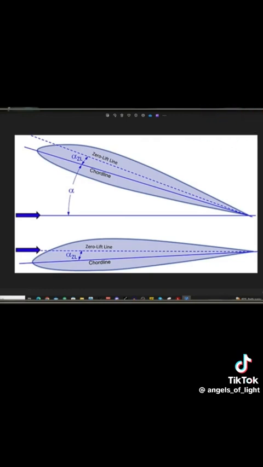That 0 lift line on the part above is when the plane or the pilot pitches too far above horizontal. What happens is they'll reach a point where the plane will stop generating lift. They'll reach a point called stall. And when they reach that point, it basically means they can't operate the plane correctly. And the plane can then just start falling out of the sky, because they're not generating lift because they are too much above horizontal pitch.